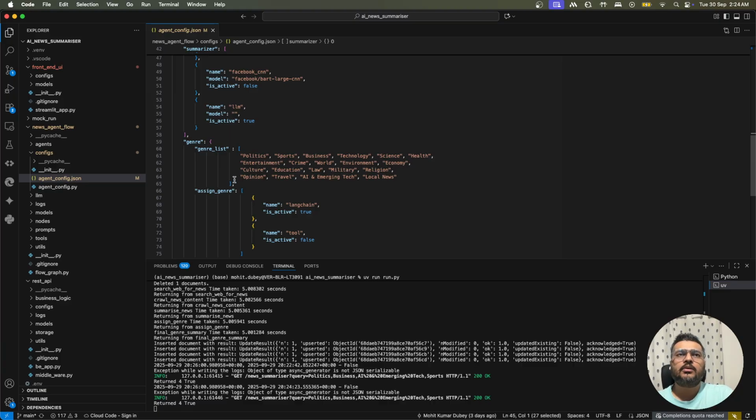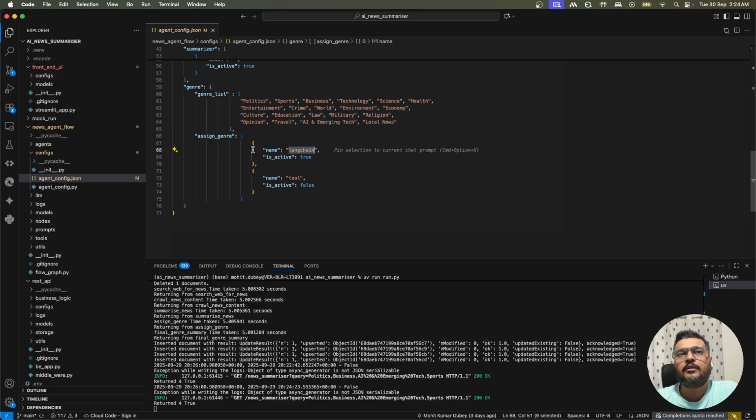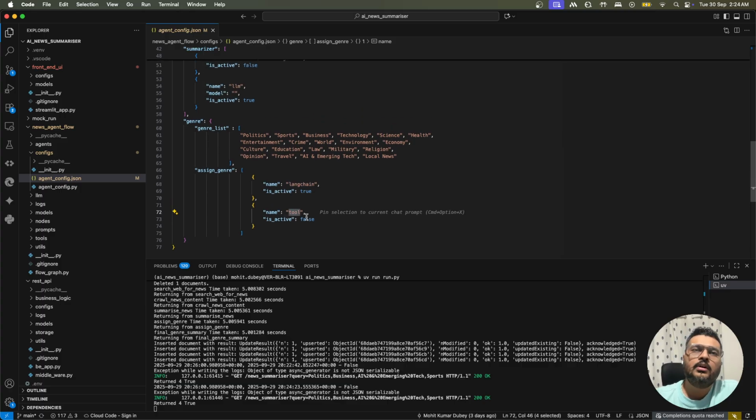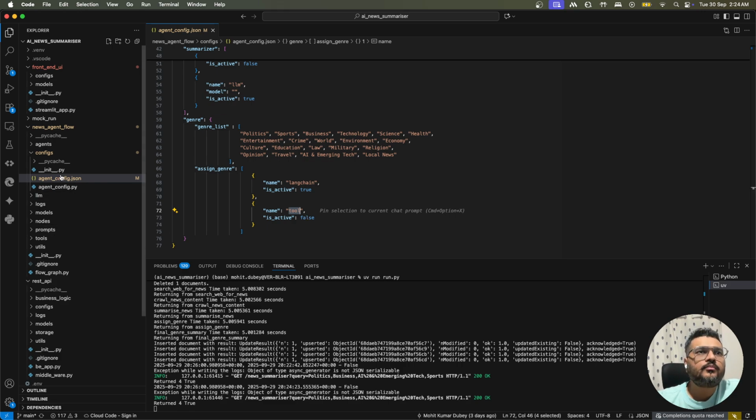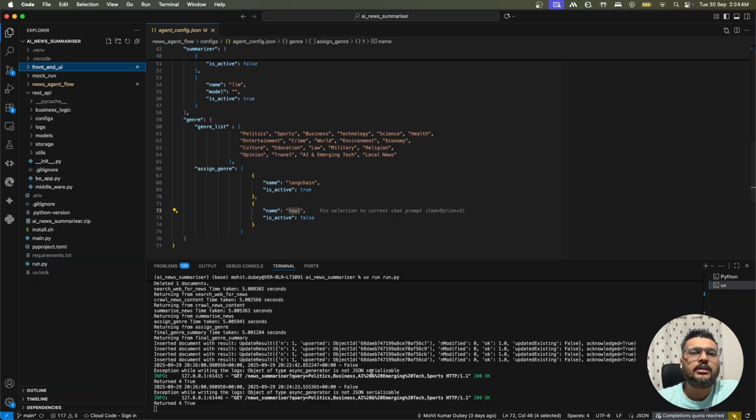Okay, so now let's come to this genre list. As I've said, this genre list is again configurable. You decide what all genres your LLM will be categorizing in. And for genres also, whether you want to use Langchain for assigning genres or you want to use the tools, that also we have discussed earlier. So this is how the configuration is, and you can make changes in the configuration to run this particular project.